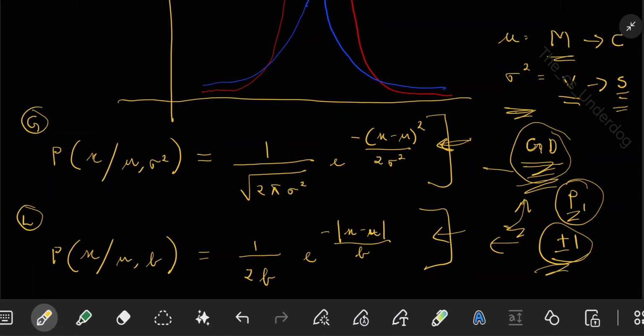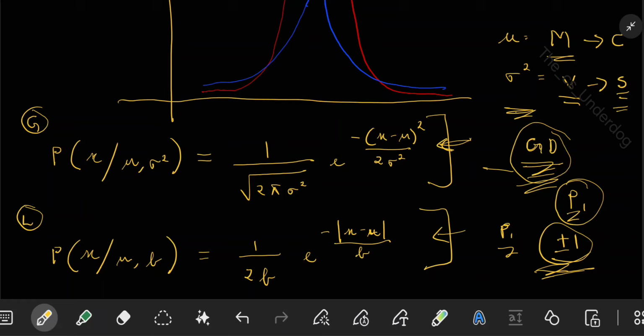Because of this, you can also understand that it is harder to optimize. Why is it harder to optimize? Let us say you have some particular parameter P1 in case of Laplace. Here, even if you make very large errors, your gradient will be plus or minus 1 only. Because of this, your convergence to the mean will be slower. That is the speciality with Laplace.